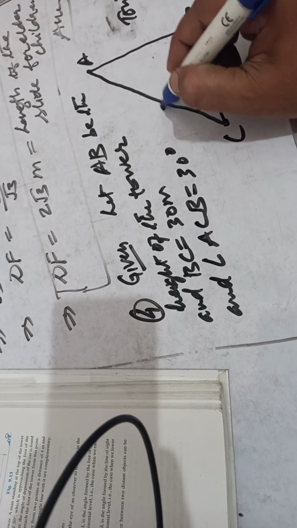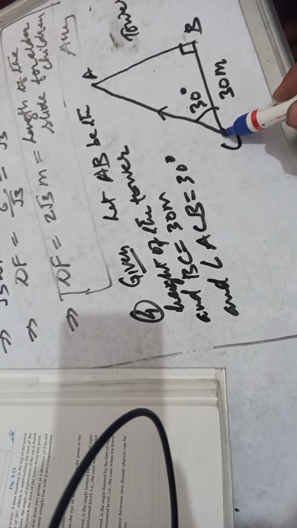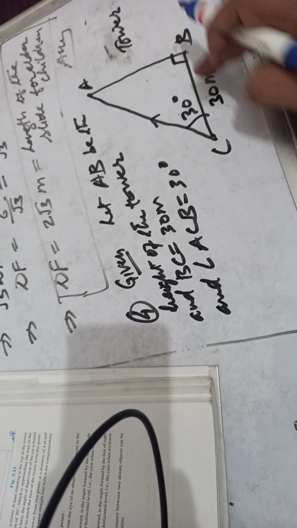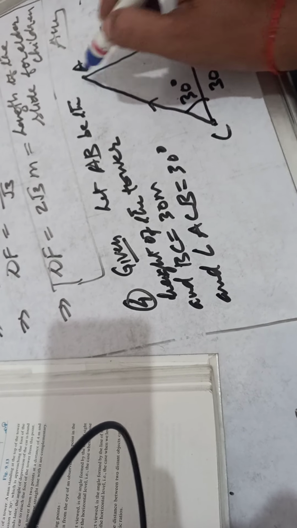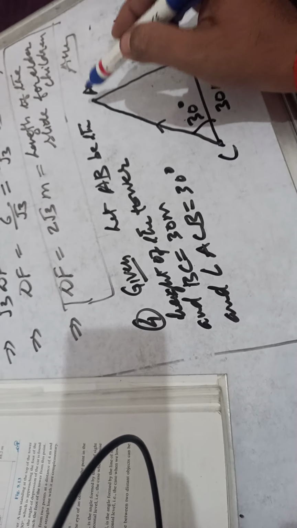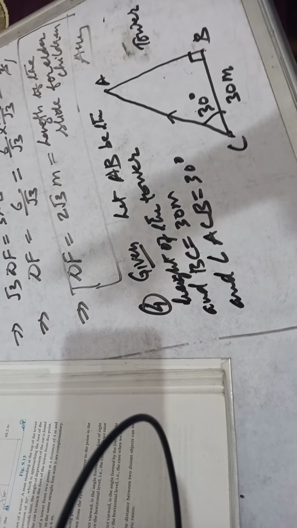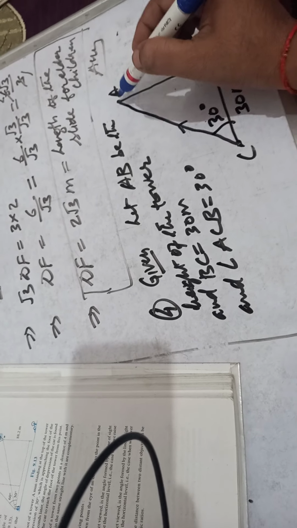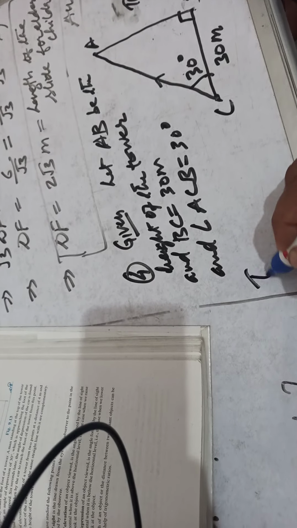Angle of elevation means what? It means this observer is observing the top of the tower from here, in this direction. At the same time, two rays emerge from the eye of the observer: the line of sight and the horizontal level. Do you understand? So this is the angle of elevation. He is raising his head up towards the top of the tower. That is why this is called angle of elevation.